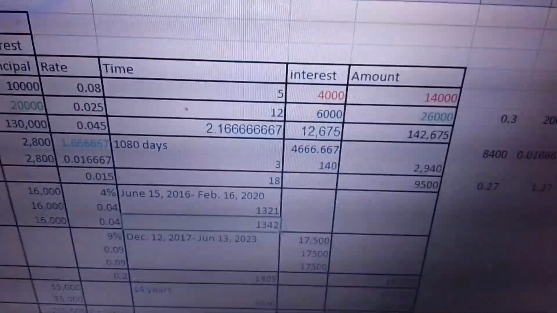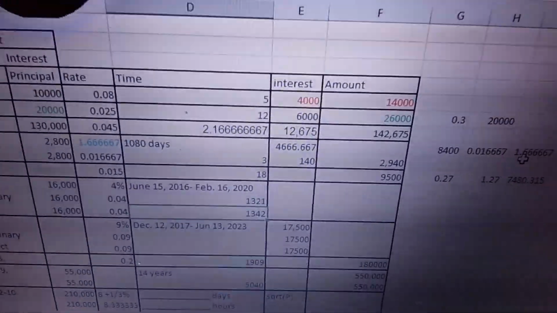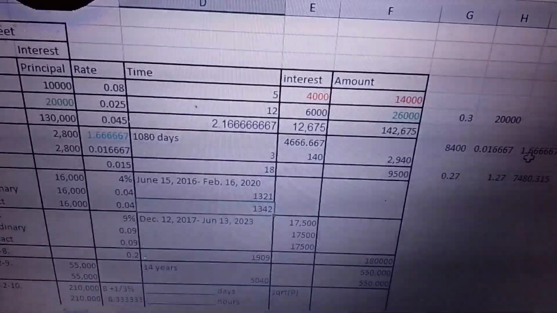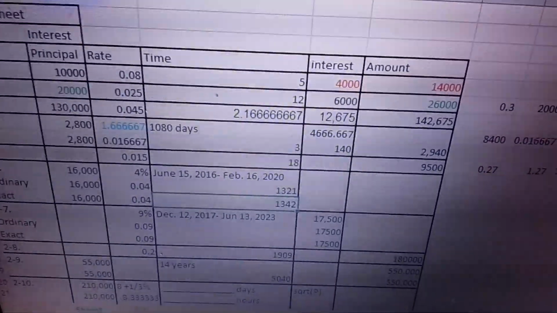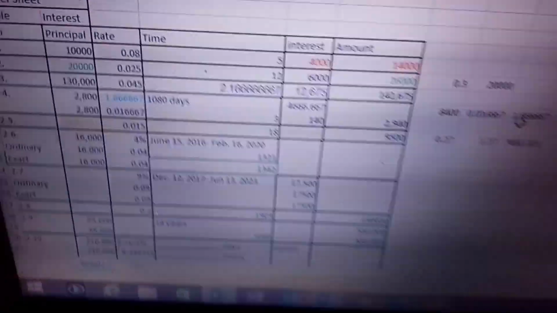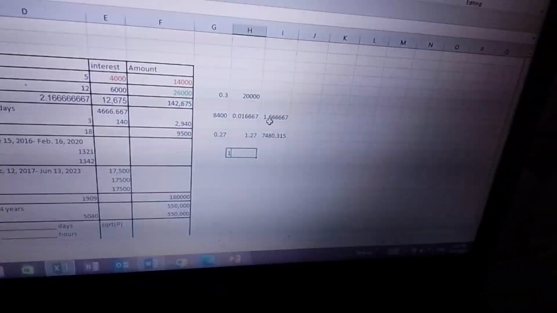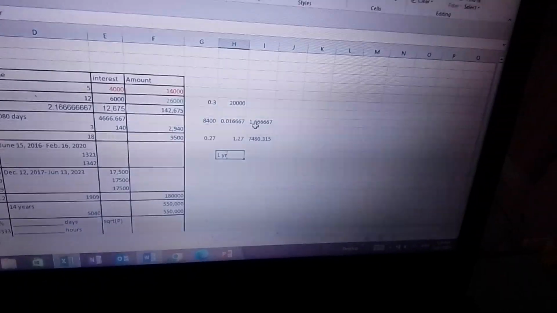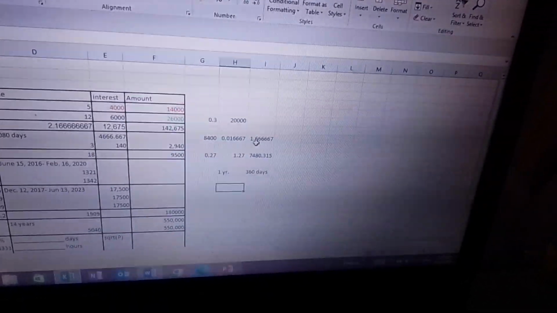Now, to solve for the exact interest and the exact amount, here's what I did. First, we need to convert our days into years. How do we do that? Remember, this is the formula. We know that 1 year is worth 360 days for ordinary interest.